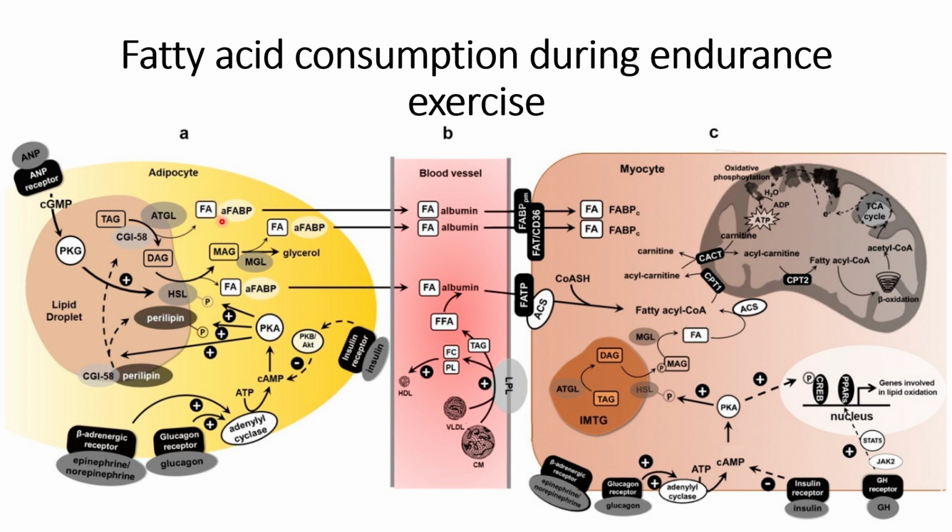will interact with the fatty acid binding protein at the adipocyte membrane, and will help those fatty acids to move into the blood vessels and then bind with albumin. Similarly, some part of the DAG will be converted into MAG and also into fatty acid with the help of phosphorylated HSL, and this fatty acid will also interact with the adipocyte fatty acid binding protein on the membrane, and move into the blood vessel where it can interact with albumin and form a fatty acid albumin complex.